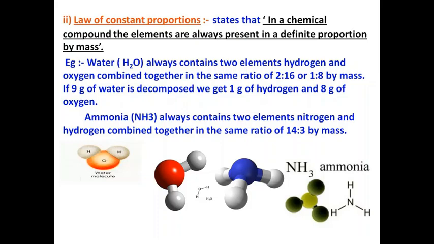It simply means that whenever hydrogen and oxygen are combining, they combine in a fixed proportion or a fixed ratio, and that ratio is 1:8. Same thing with ammonia. When nitrogen and hydrogen are combining, they combine in a fixed ratio, and that ratio is 14:3. It will not combine in any other ratio. It has a fixed ratio.